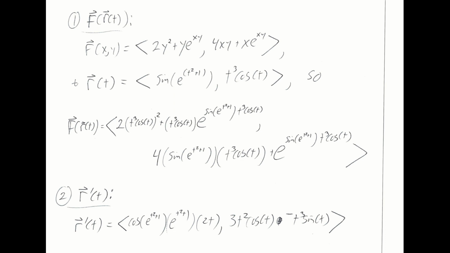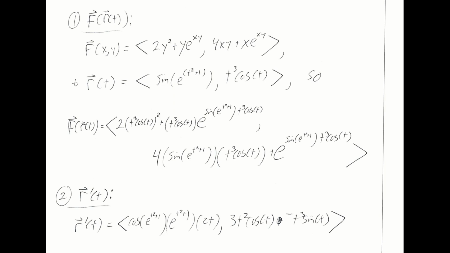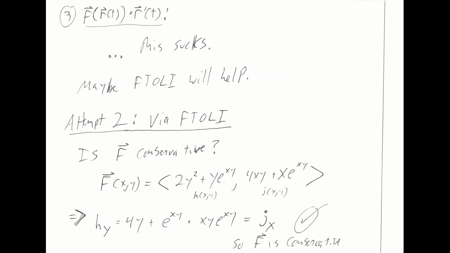So here's f hat of r once I insert my extra coefficient of a trig function here, and here's my r prime. The next step is to take their dot product, and I can already see that this is a drag. This is not getting better here, and this is going to be just ridiculous. I'm going to start needing butcher paper so I can actually write out this vector dotted with this vector. And in fact, this one's even worse than it looks because we're missing an expression for now. So I don't like this. I'm not going to be able to integrate this. It's insane. So I'm going to try something else.